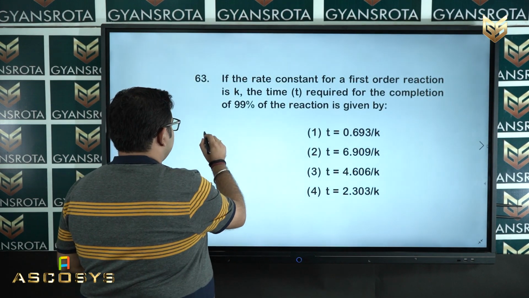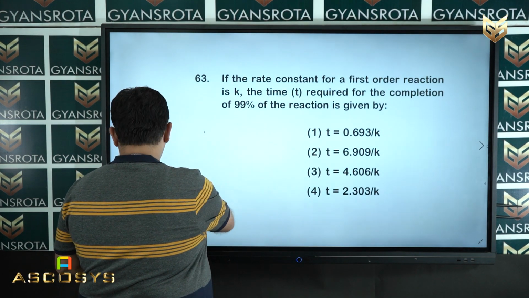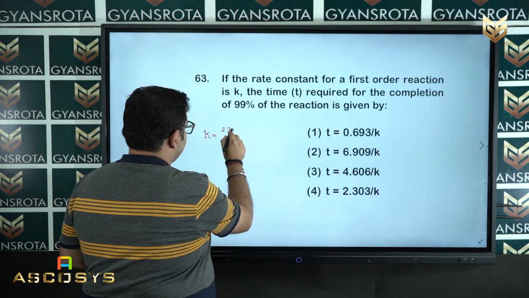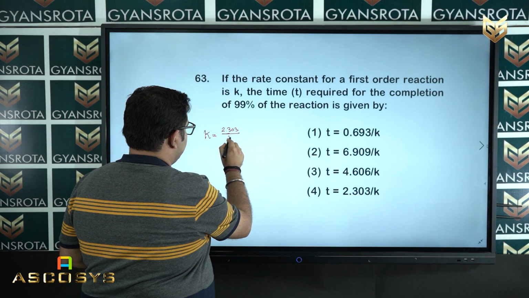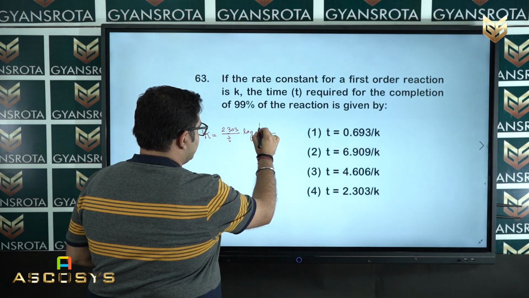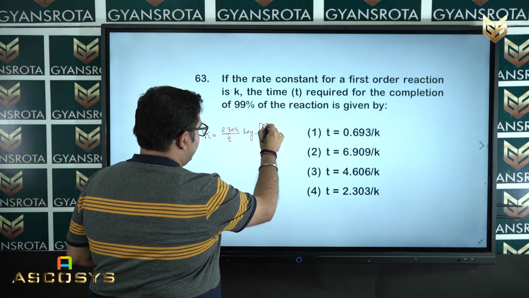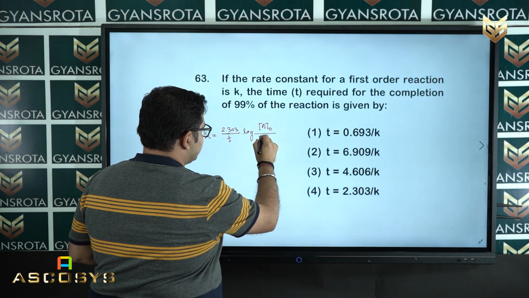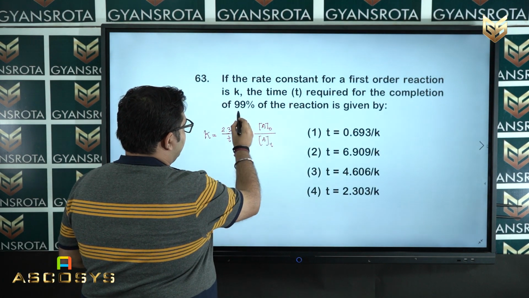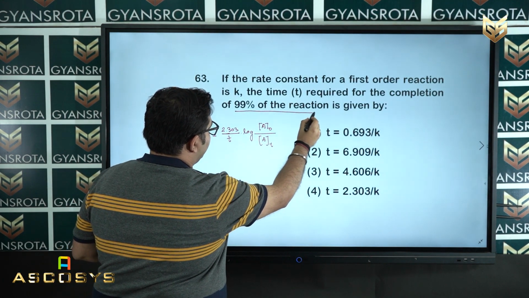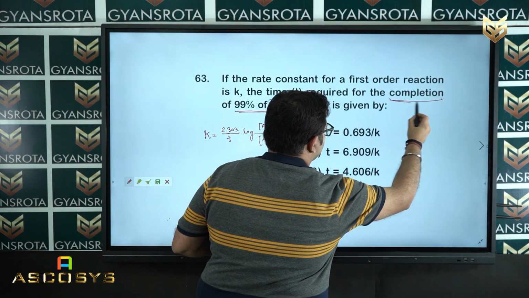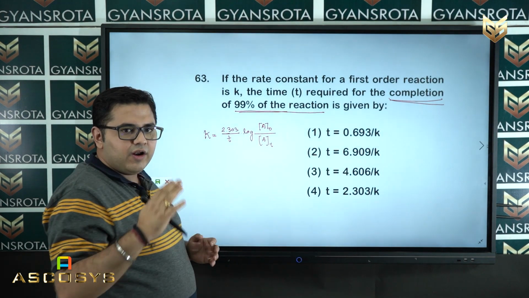So, we know for the first order reaction, we write k is equal to 2.303 divided by t into log of initial concentration, which I am denoting here as A naught, and the concentration after time t. Now, here they are saying 99% of the reaction is completed, meaning 99 already reacted.